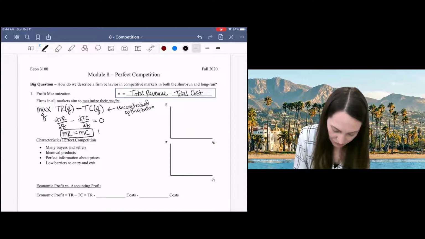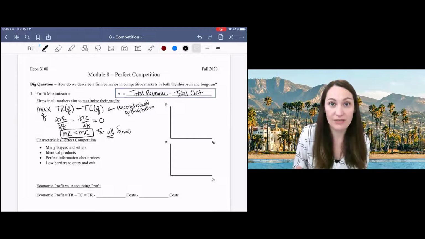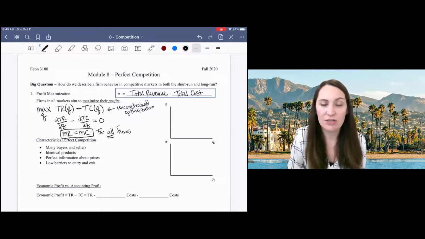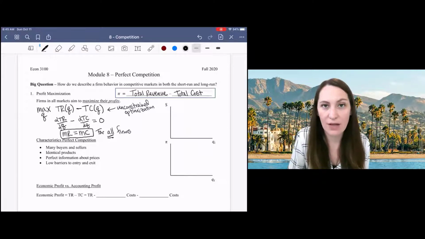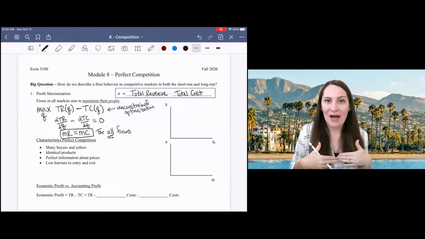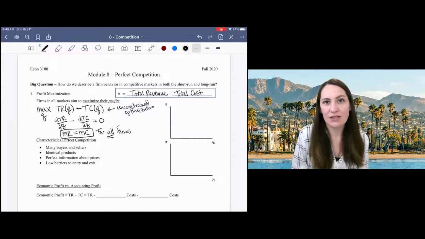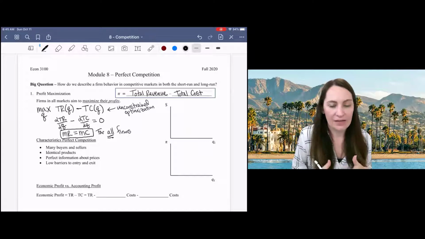And this is going to be true for all firms, not just firms in competitive markets, but for all firms. They will want to produce as long as marginal revenue, the additional revenue from one additional unit, is higher than marginal cost, the cost of producing that unit. So as long as you're bringing in more money than your cost, you're going to be increasing your profit, and you continue to produce until that's no longer true, and then you stop.